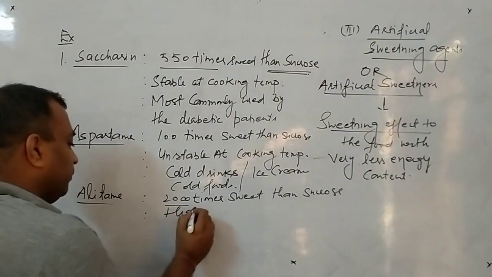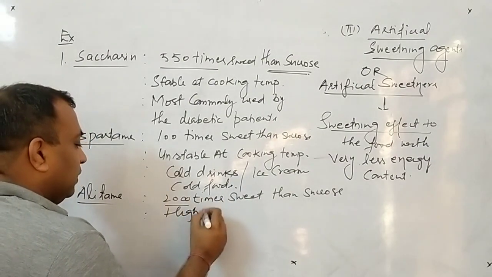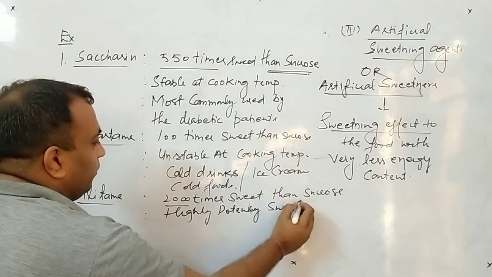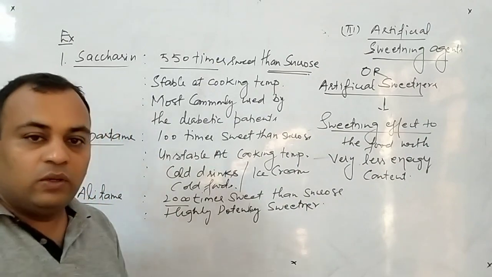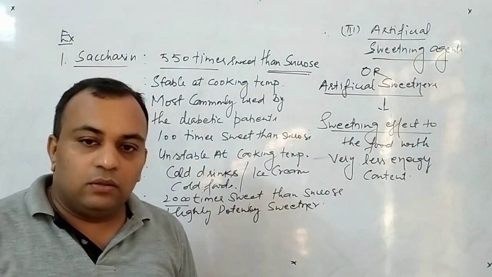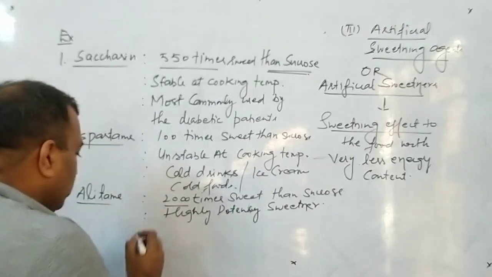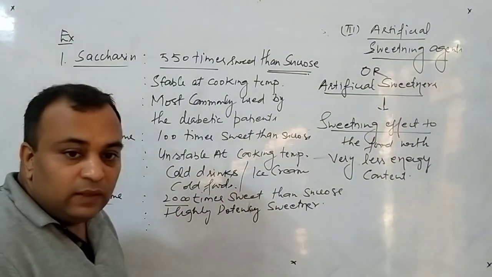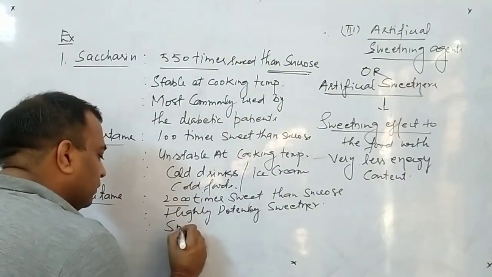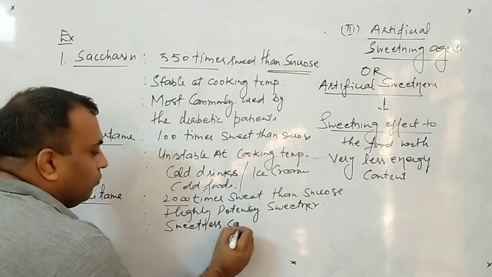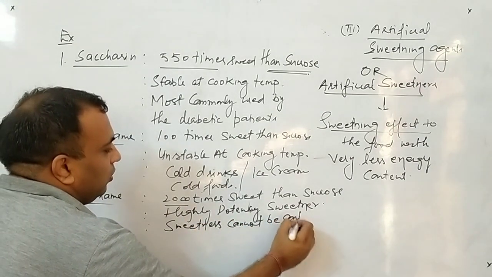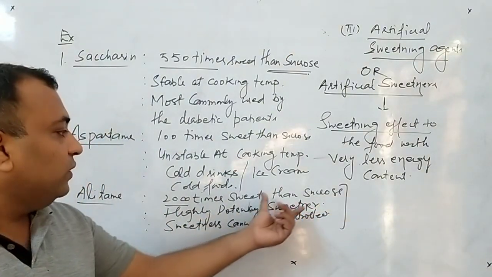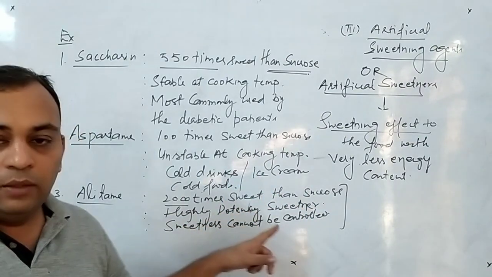So this is said to be a highly potent sweetener, whose sweetness is very large as compared to normal sugar. Clear to all of you? Its sweetness cannot be controlled. We cannot control the sweetness because it is 2000 times sweeter than sugar, and due to the same reason it is said to be a highly potent sweetener.